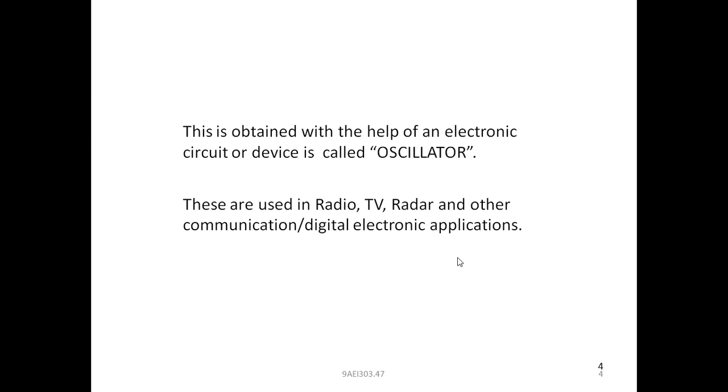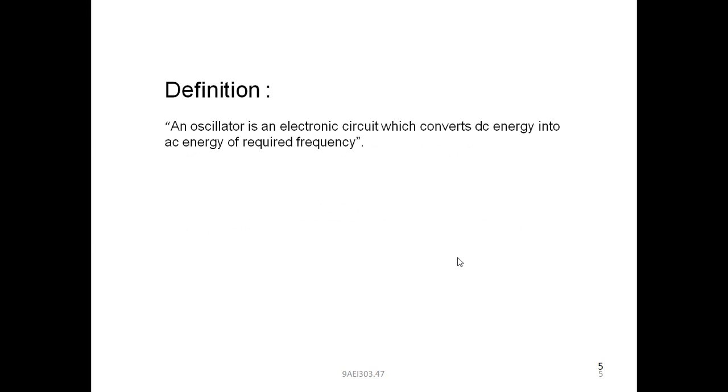An electrical signal with several hertz to several megahertz, that signal will be obtained by using an oscillator. These are also used in radios, that is FM radio and AM radio, and television and radar and other communication or digital electronic applications. We have so many applications. The oscillators are used in so many applications. These are some of the applications. First, let us discuss the definition of an oscillator.